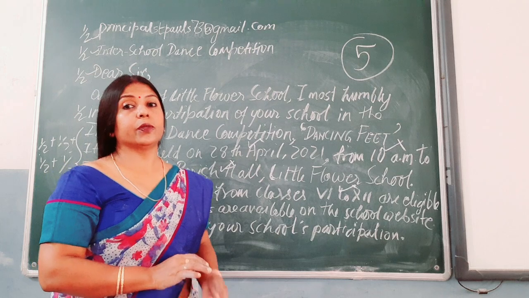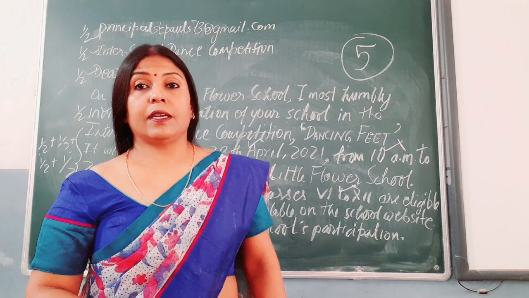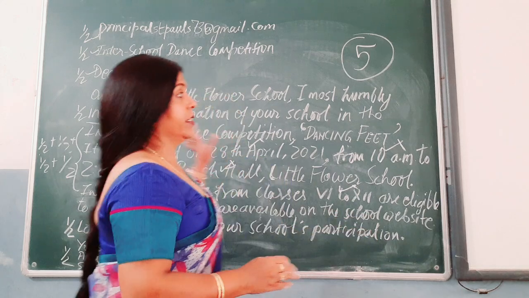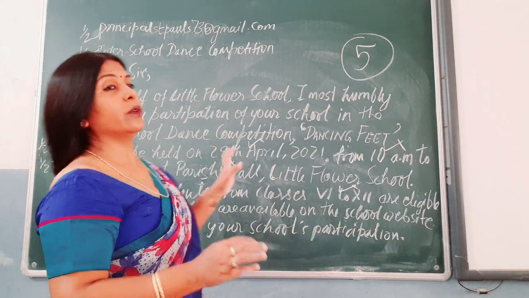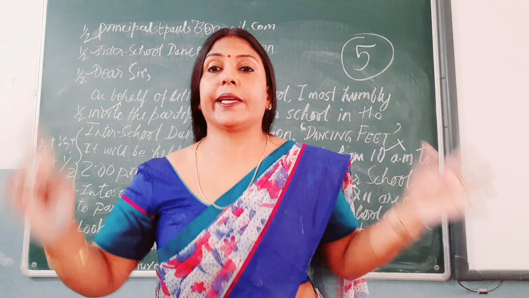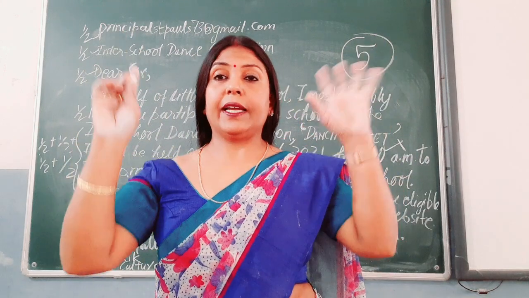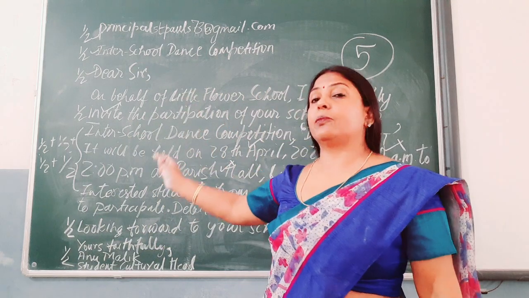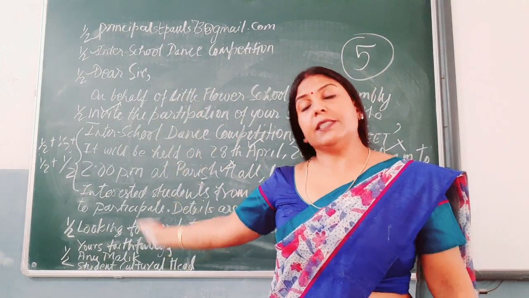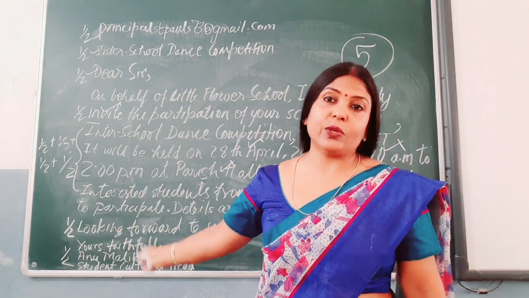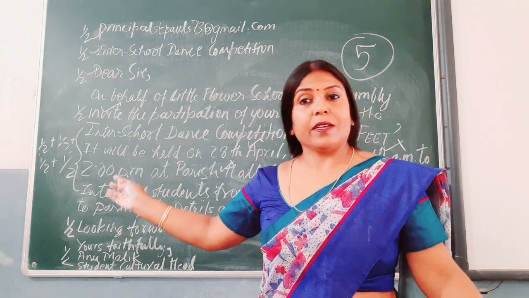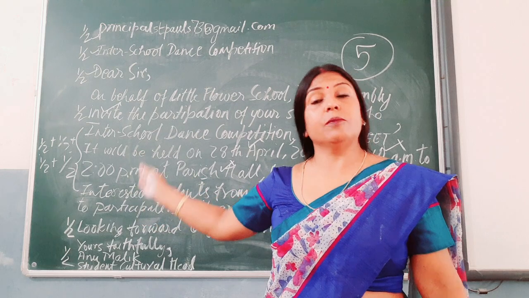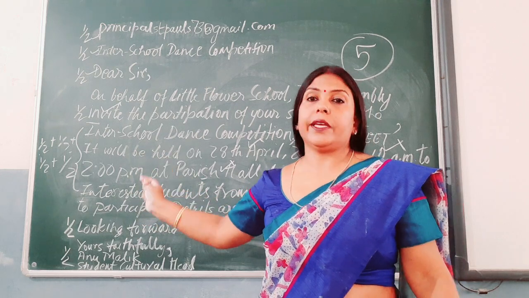I hope notice and email is quite clear, and let me again remind you, for email also, children, there is no requirement of any box or any decoration or any highlighting of anything. All these details and points are required. If you miss these points, you miss the marks. So please keep in your mind these 10 points for your email.